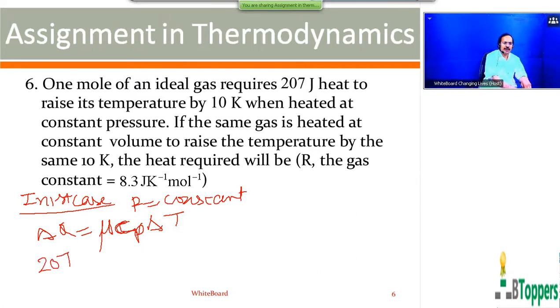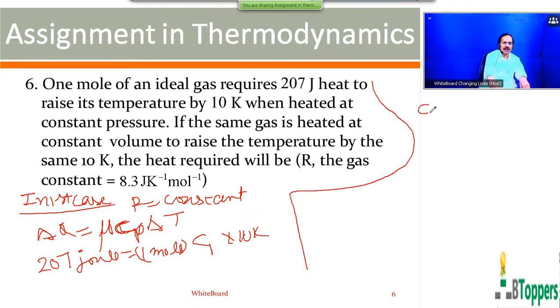Delta Q in the first case is given to be 207 joules. Nu, the quantity of gas in mole, is 1 mole. Rise in temperature is 10 Kelvin. Therefore, you can write molar specific heat of the gas at constant pressure as 20.7 joule per mole per Kelvin. So in the second case, the gas is heated at constant volume.